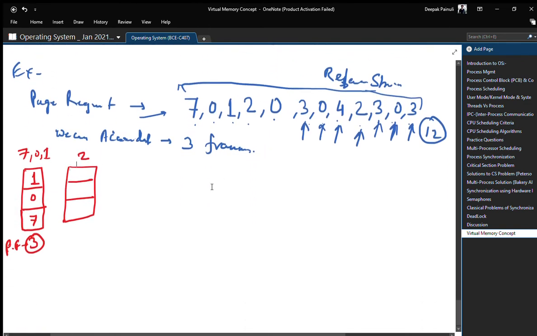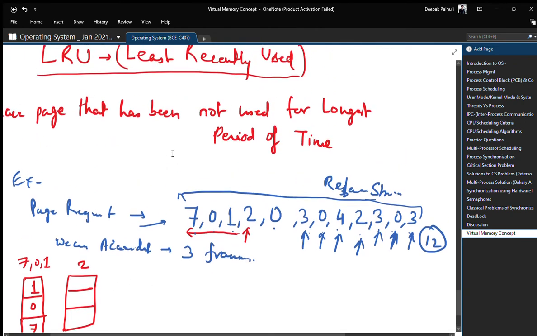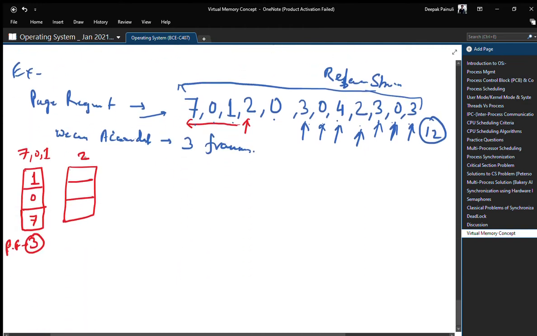That means we have to remove that particular page, which is not used recently. So we will remove 7. So our fourth page fault will occur and the new frame pages are 0 1 2.